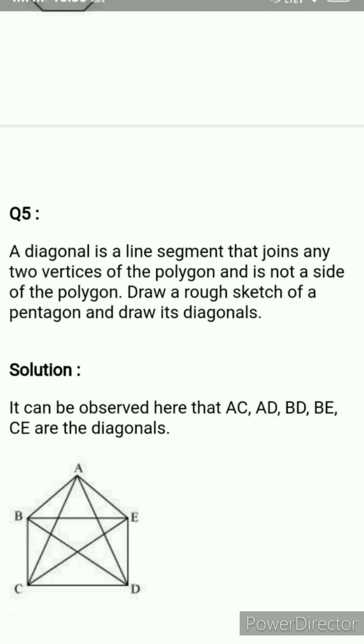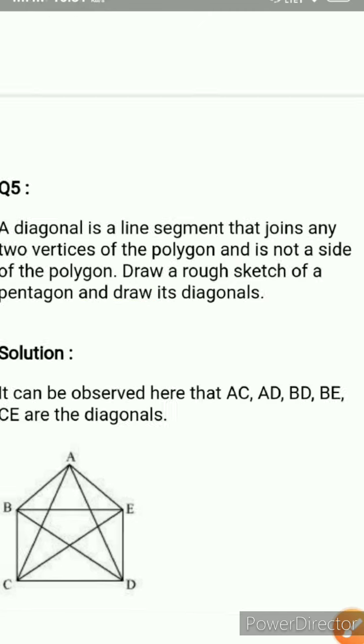So in this question you have to draw a rough sketch of a pentagon. आपको एक pentagon बनाना है. Pentagon means 5 sides. Clear, and after that you have to draw its diagonals. So let's check how we can draw a regular pentagon.